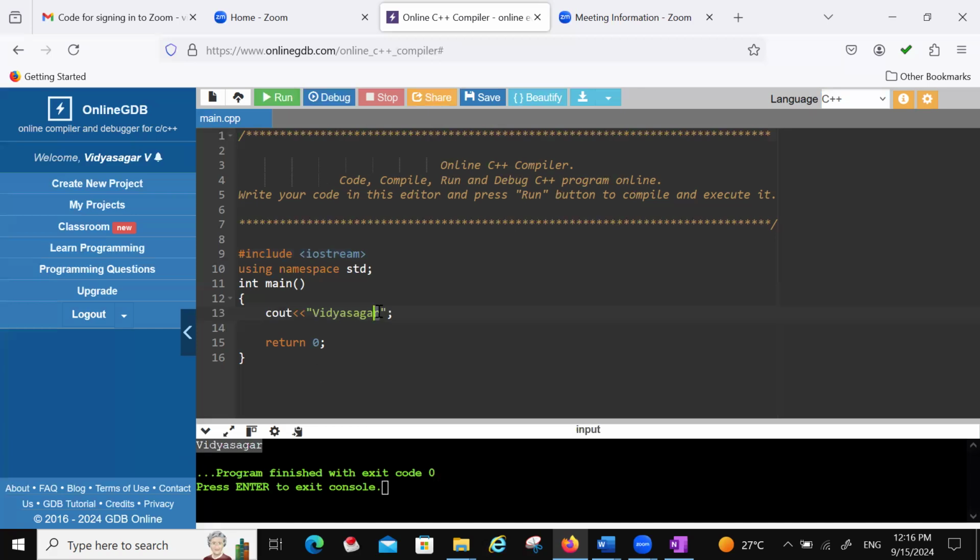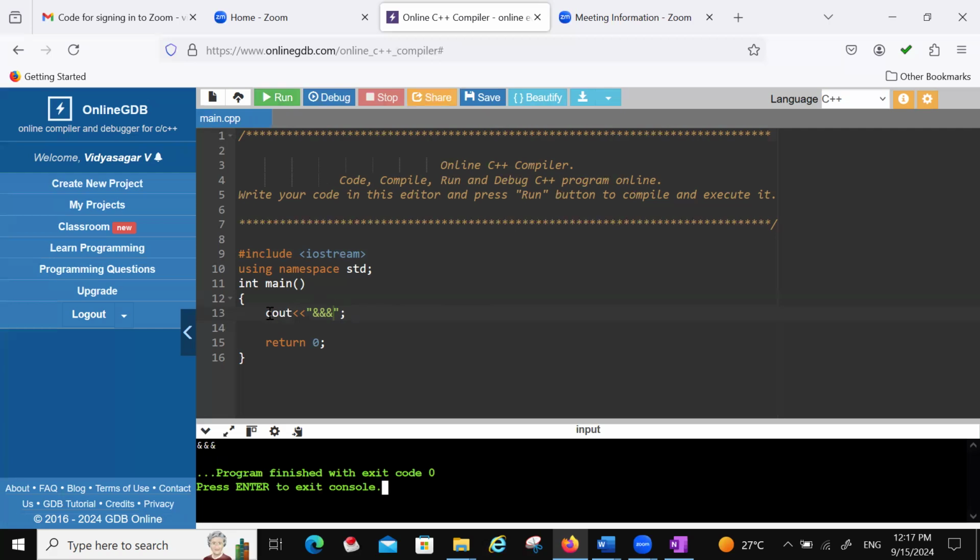If you want to display four stars, four stars will be displayed. Suppose if you want ampersand, ampersand is displayed. Run it. Use the run command, the green button, otherwise you can use F9 also.